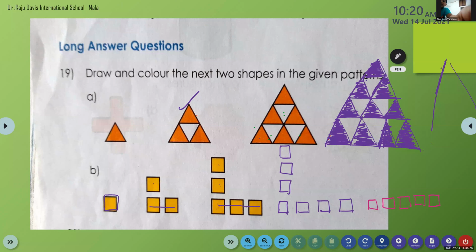Ma'am, do you want us to shade it? Shading you can do later. Okay. So children, here also 1, 2, 3, 4, 5. 5 is already here. So if you want to shade, you can shade. You can use a pencil also.